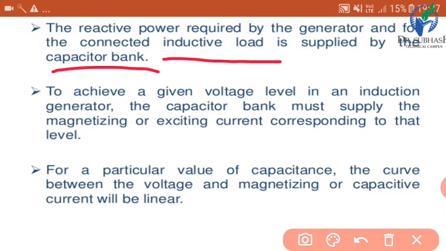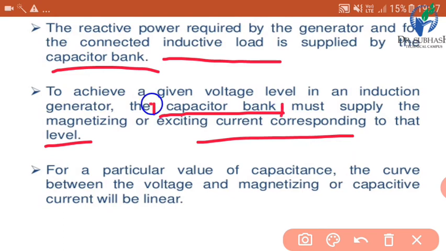To achieve a given voltage level in an induction generator, the capacitor bank must supply the magnetizing or exciting current corresponding to that level. See, in this case, capacitor bank is important because it serves two purposes.